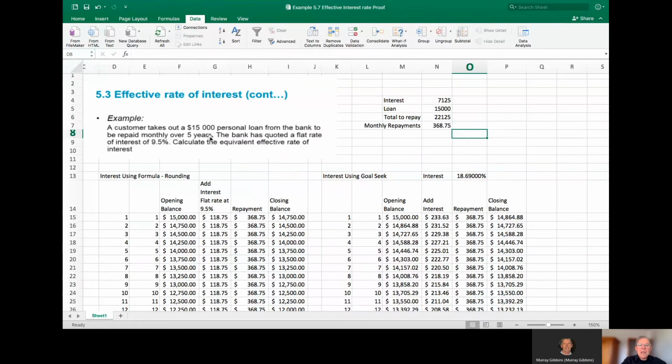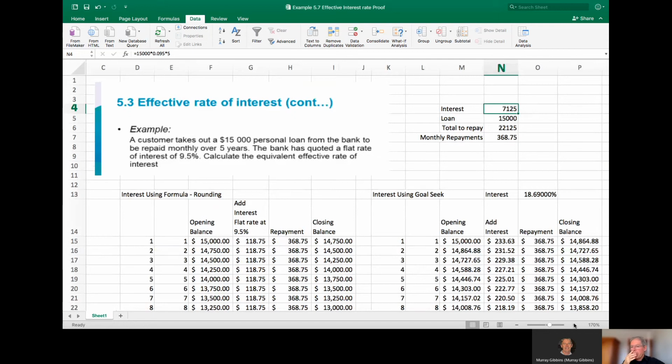So here's that same question. The first thing to do is just work out what the monthly repayments might be. So we worked out what the simple interest is. I might make this a little bit bigger for you. We worked out what the simple interest is, and then we're going to pay back the loan. So the total amount that we need to repay is that, and then we're just going to divide by 60 to work out our monthly repayments.